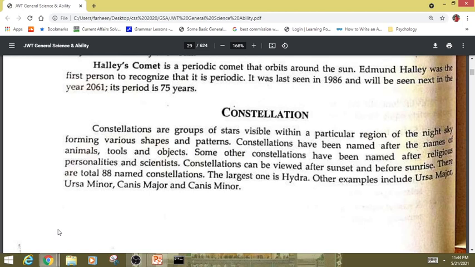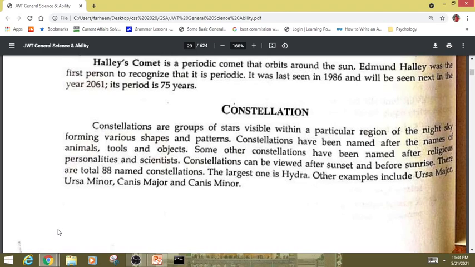Constellations can be viewed after sunset and before sunrise. There are a total of 88 named constellations. The largest one is Hydra. Other examples include Ursa Major, Ursa Minor, Canis Major, and Canis Minor.